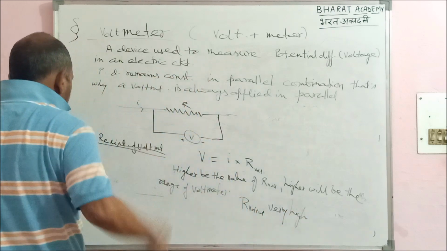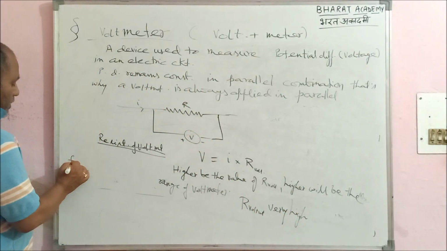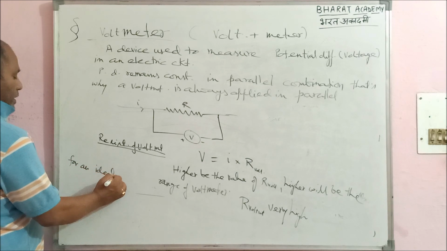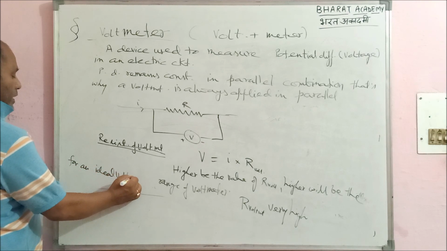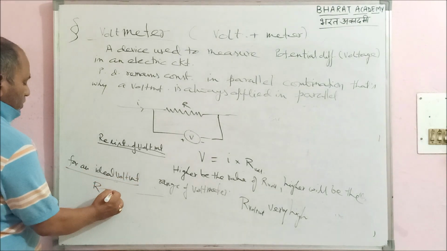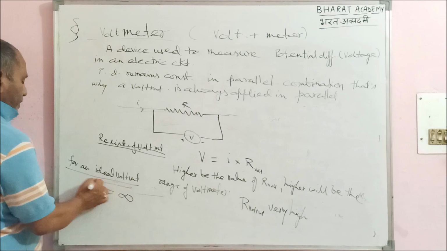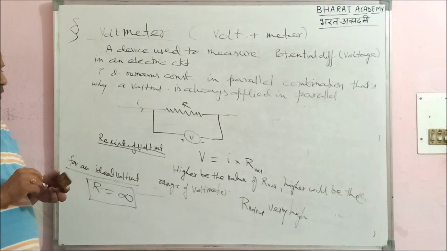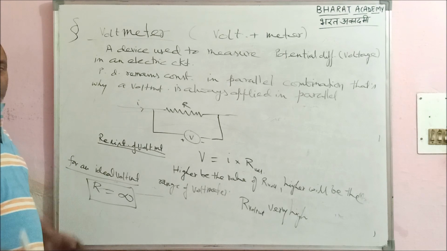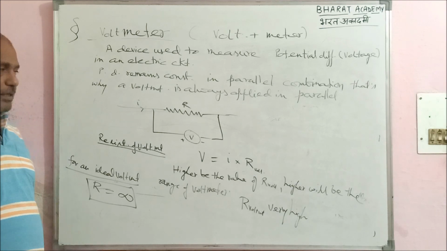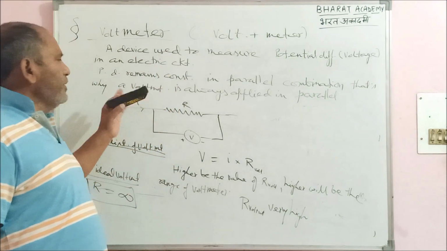Right? For an ideal voltmeter, its resistance should be infinity. For an ideal ammeter, resistance would be very low, 0. Right? These are the two basic devices we will use here.